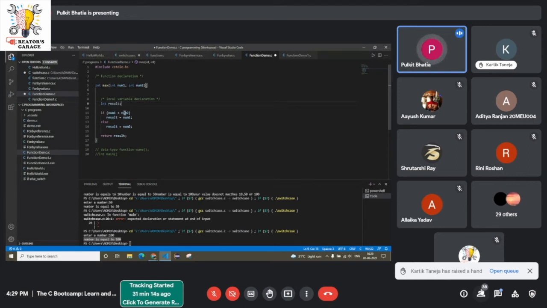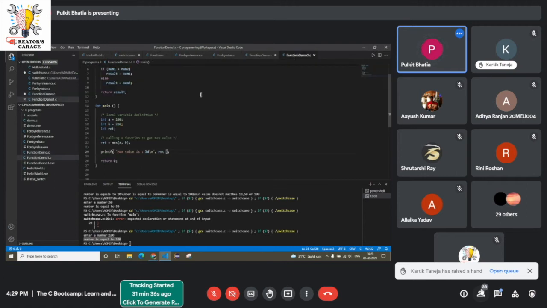If number one is greater than number two, then my result will be number one, else number two, and then I'll return the result. The first part is declaration. I have declared my function, and I have written some code inside it.